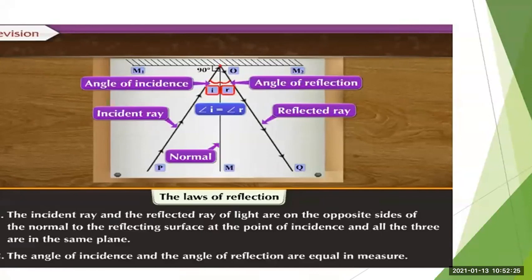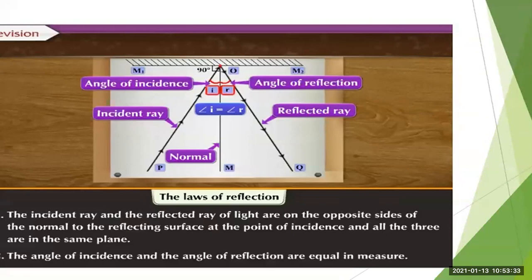First, the incident ray and the reflected ray of light are on opposite sides of the normal to the reflecting surface at the point of incidence, and all three are in the same plane. You can observe that OM is the normal, and the incident ray and reflected ray are on opposite sides of the normal. So this is the first law of reflection, which is very simple. Once again, the incident ray and the reflected ray of light are on the opposite sides of the normal to the reflecting surface at the point of incidence, and all three are in the same plane.